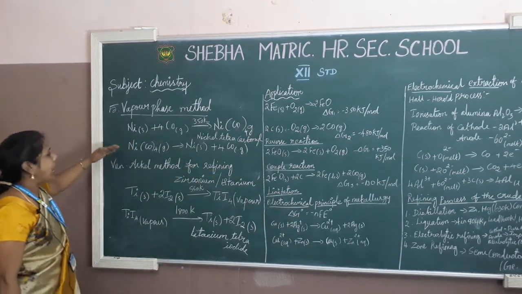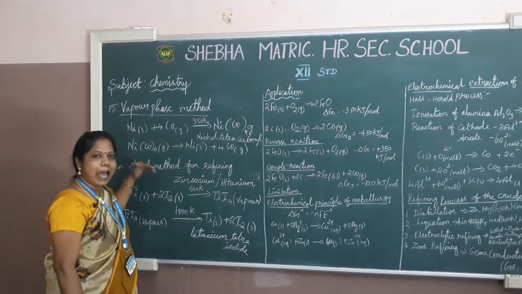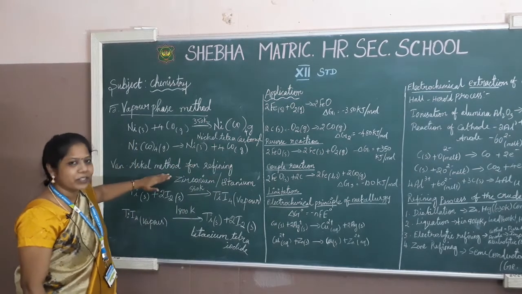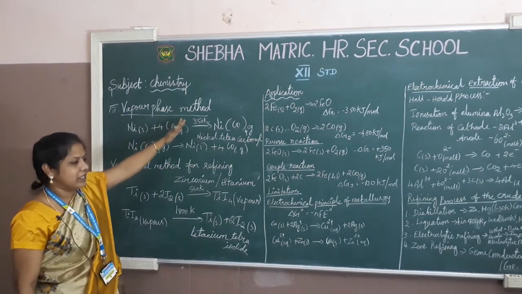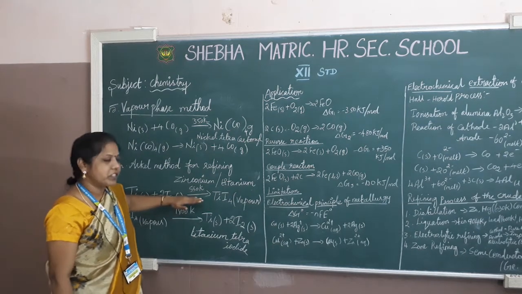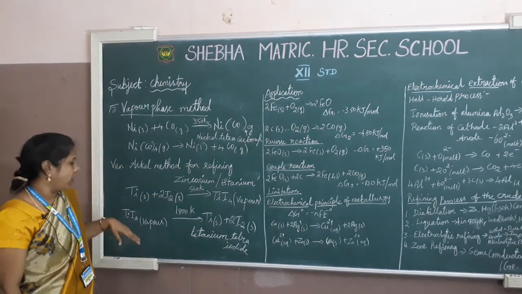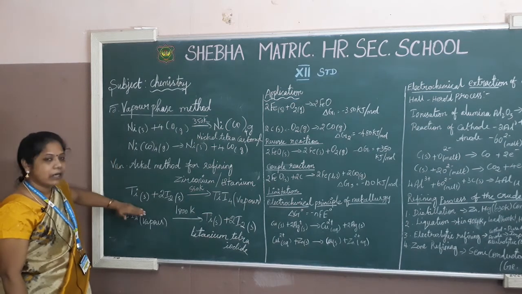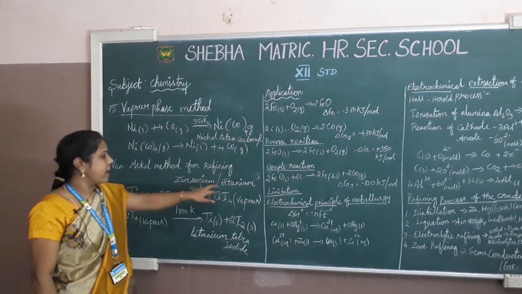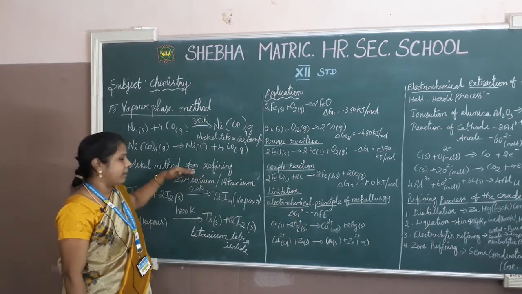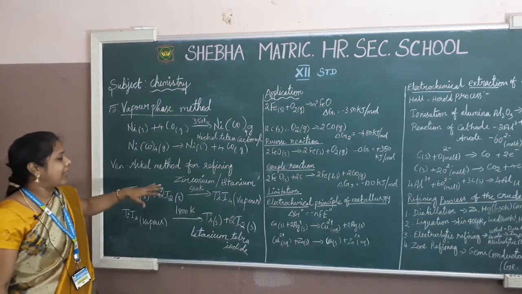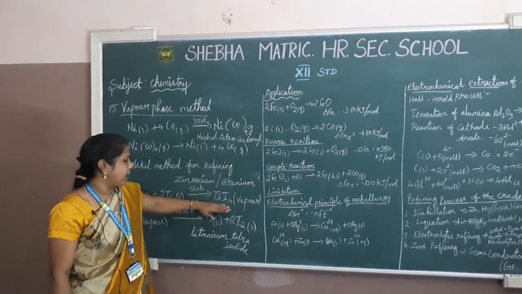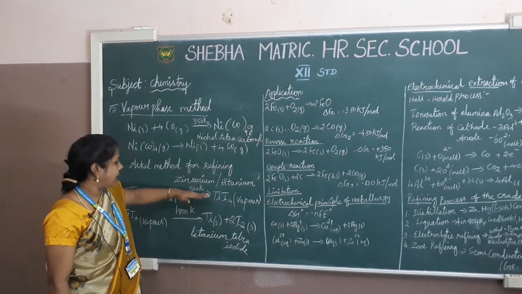Okay, and another example is the Van Arkel method for refining. That is an important process of reactions of the vapor phase. This is also important. Exam question papers will come for 3 mark or 5 mark. Okay, so you have to listen carefully. In this process, titanium metal is used; zirconium and titanium are also applicable. Here I am going to explain about titanium metal. Titanium reacts with iodine, we can get titanium iodide, that is titanium tetraiodide.